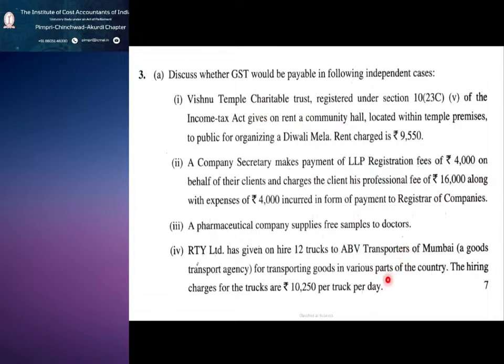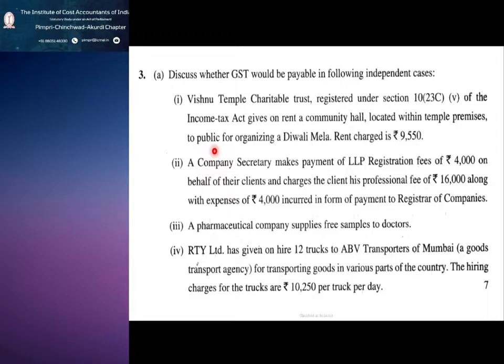Then goods transport agency, then pure agent, and one pharmaceutical company supplies free samples to doctors. So we have to answer whether GST is payable in the following independent cases.